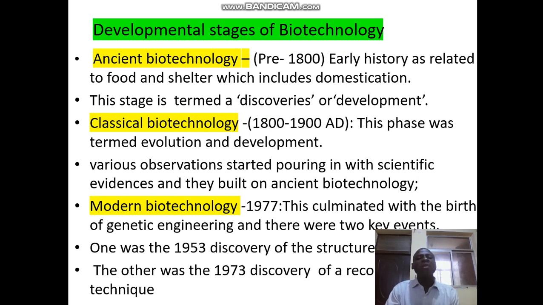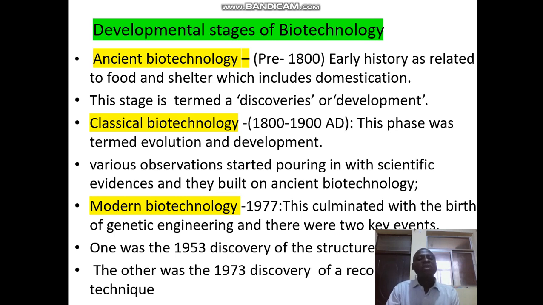Now, let's look at the developmental stages of biotechnology. The developmental stage of biotechnology is subdivided into three. One is ancient biotechnology. This is pre-1800. We normally call it the earlier history as related to food and shelter, which includes domestication of animals. This stage is termed the discovery or developmental stage.